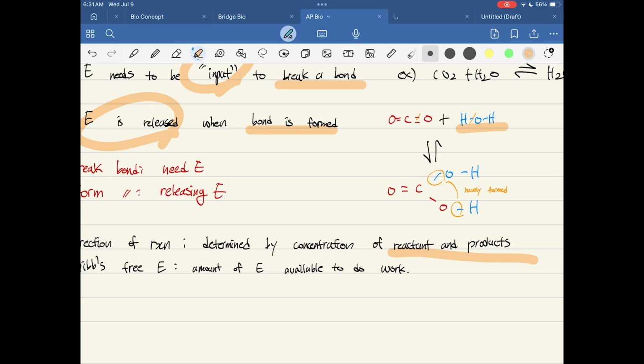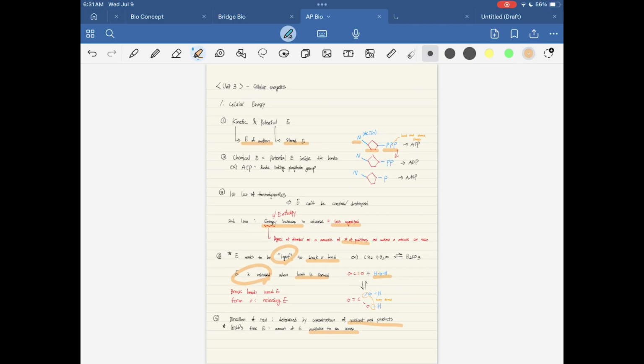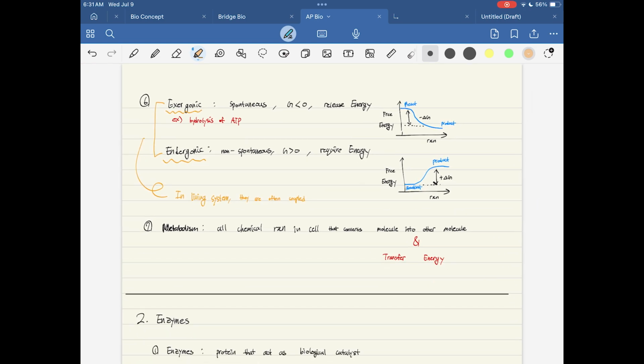Let's talk about the direction of reaction. The direction of a reaction is determined by the concentration of reactants and products. That's all you need to know. There's also something called Gibbs free energy, and this is the amount of energy available to do work.